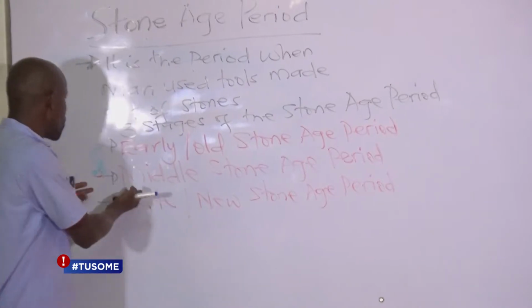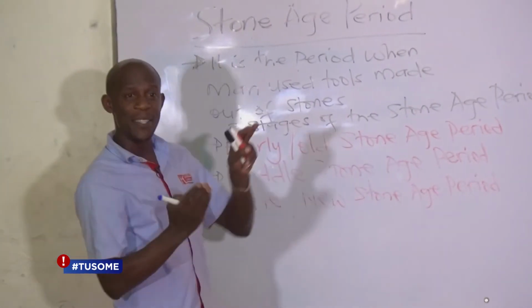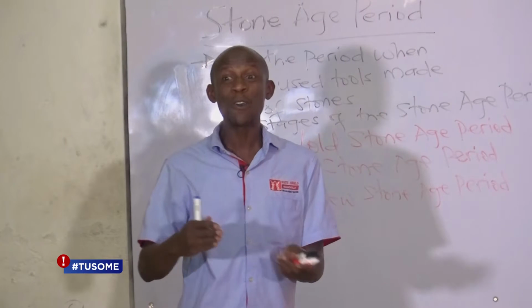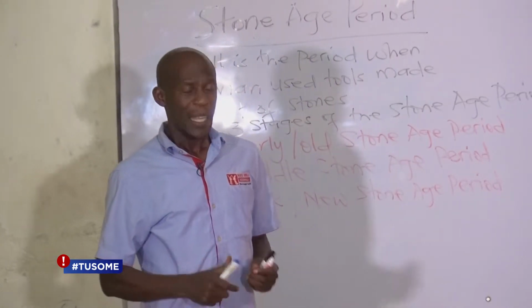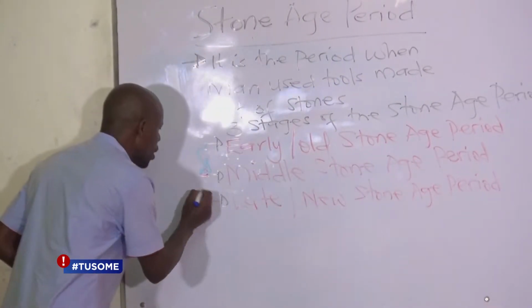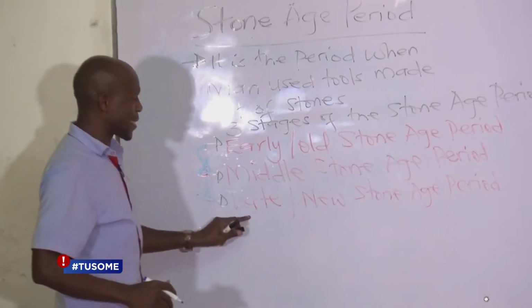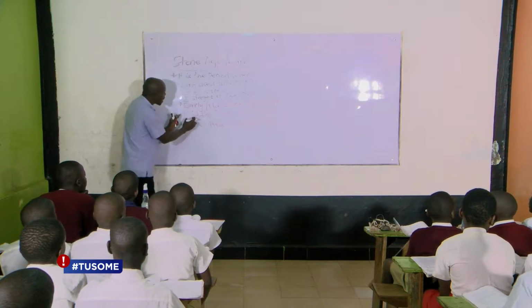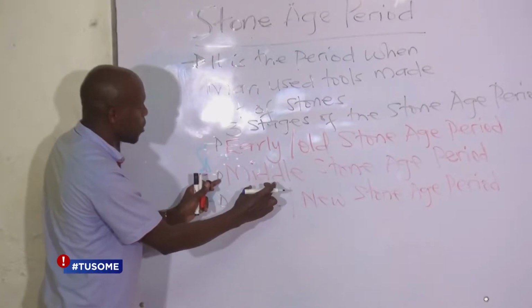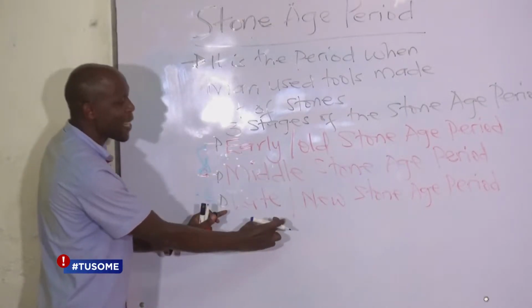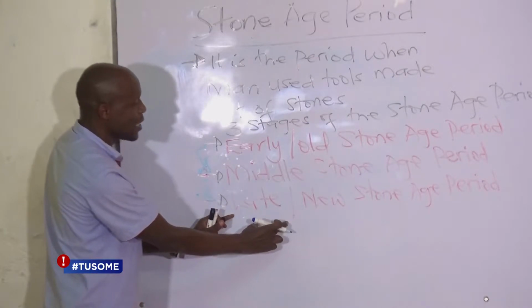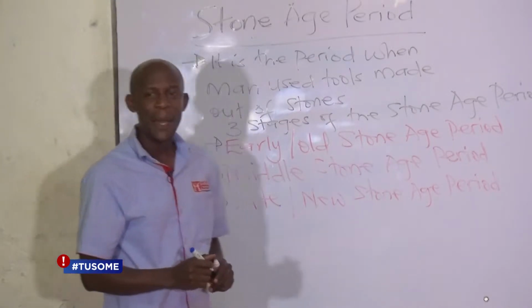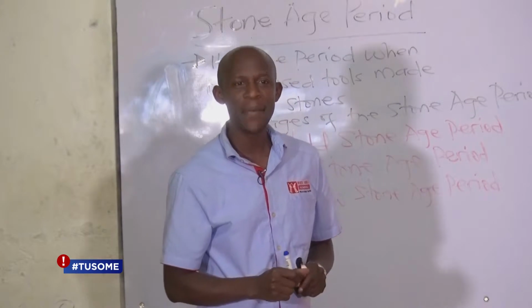So the Middle Stone Age period, we are seeing a man who has discovered fire, and his life is now changing, okay? From the Middle Stone Age period, children, we move to the late or New Stone Age period. What is going to make us change from Middle Stone Age period and then we enter another Stone Age period called the late was when early man started farming.